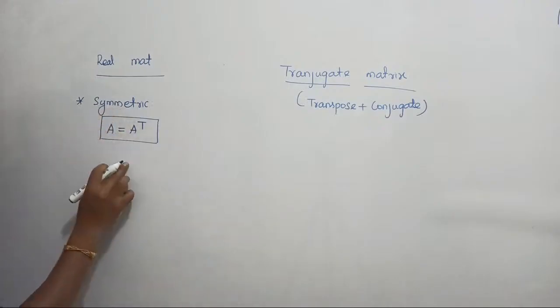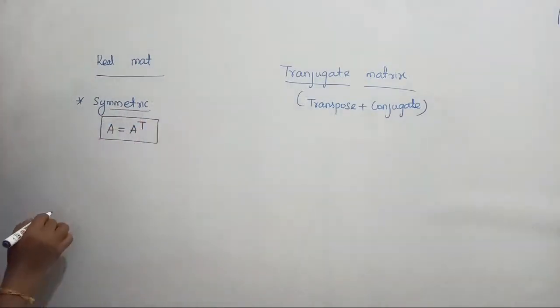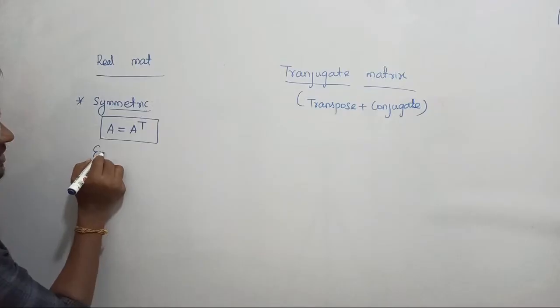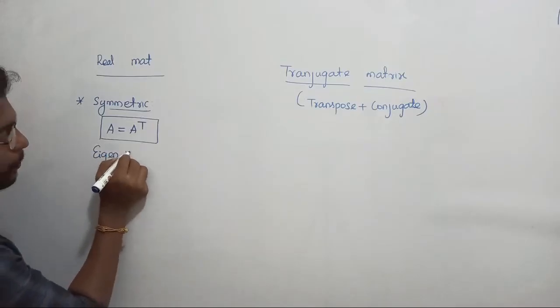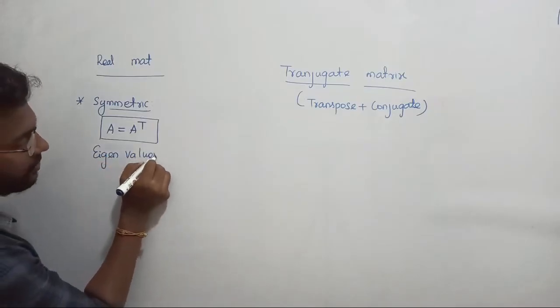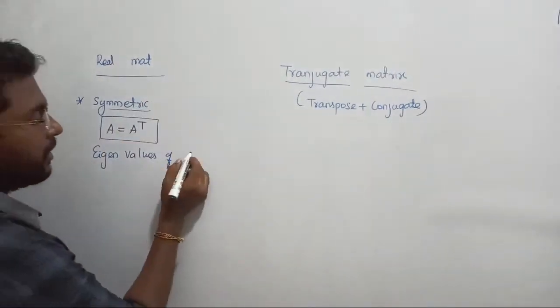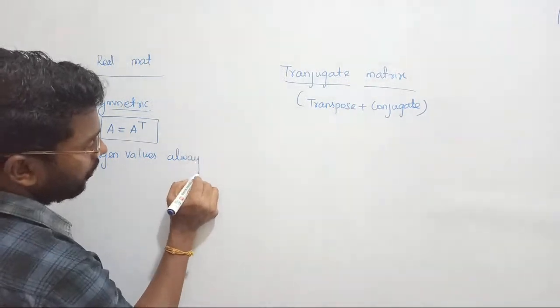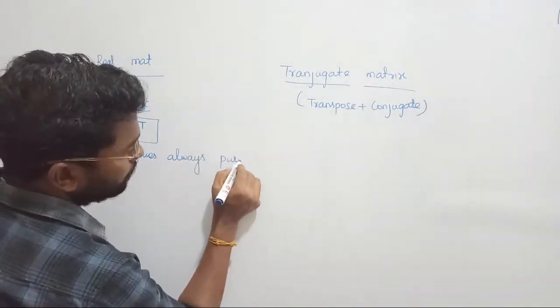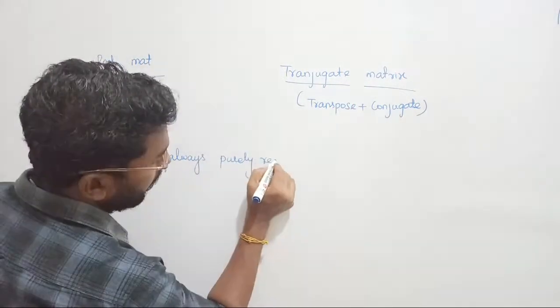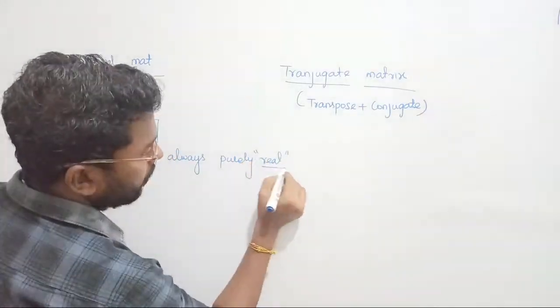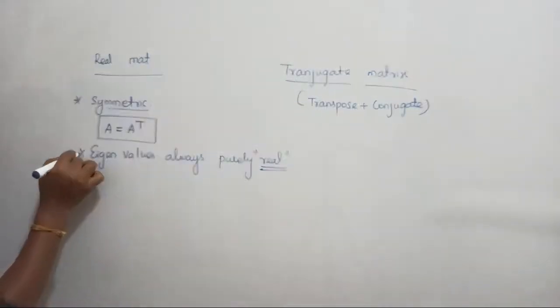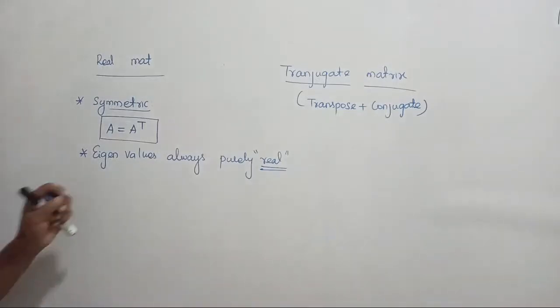for a symmetric matrix, its eigenvalues are always purely real. Eigenvalues of a symmetric matrix are always purely real. Clear? That is the statement that I would like to conclude when we have a symmetric matrix. Guys, listen, I am repeating.